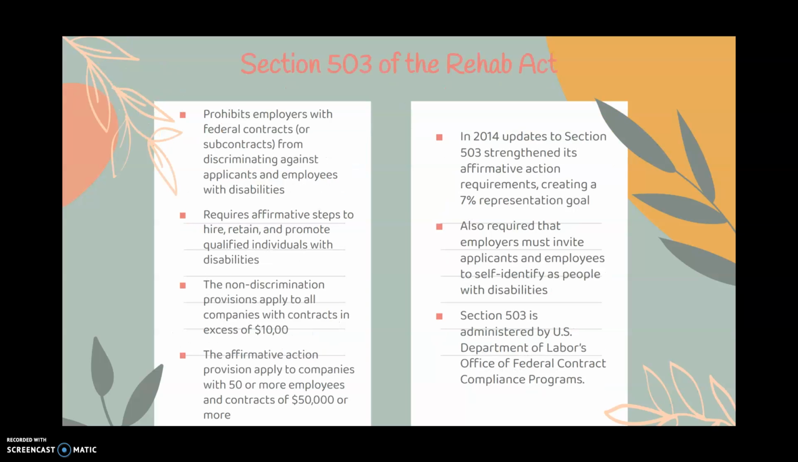Section 503 of the Rehab Act prohibits employers with federal contracts or subcontracts from discriminating against applicants and employees with disabilities. It requires affirmative steps to hire, retain, and promote qualified individuals with disabilities. The non-discrimination provisions apply to all companies with contracts in excess of $10,000. The affirmative action provision applies to companies with 50 or more employees and contracts of $50,000 or more.